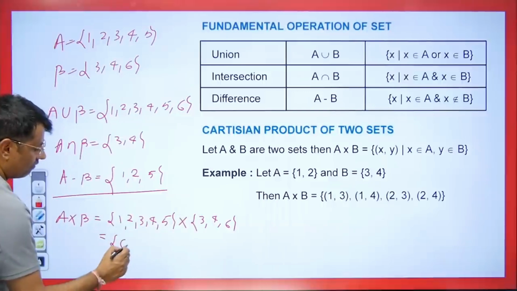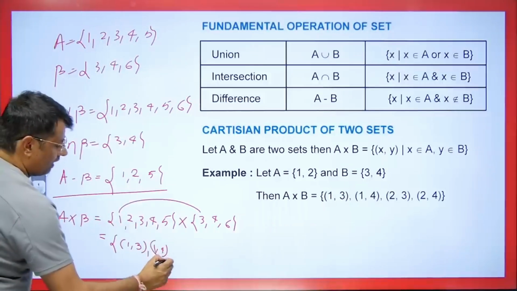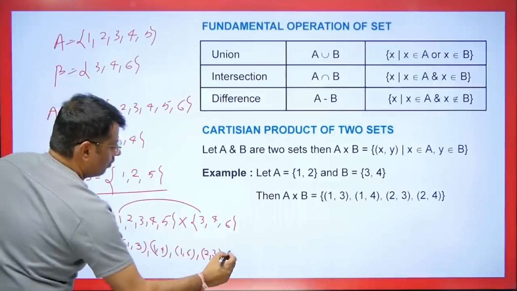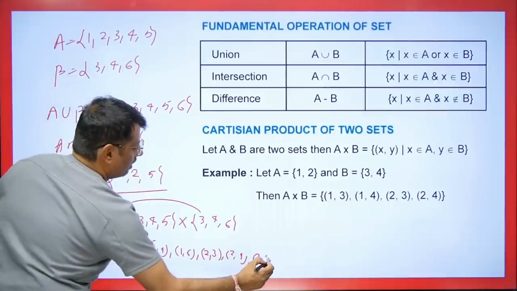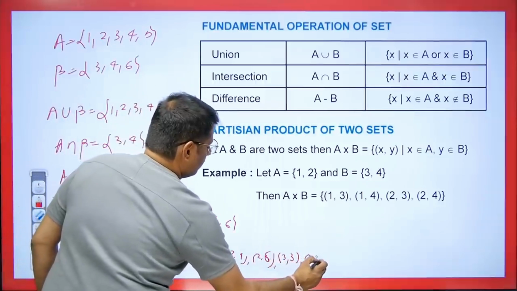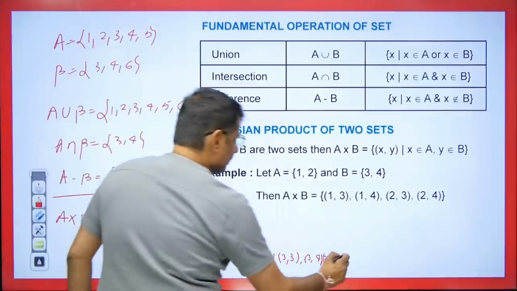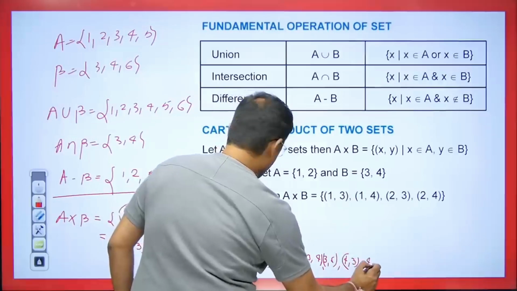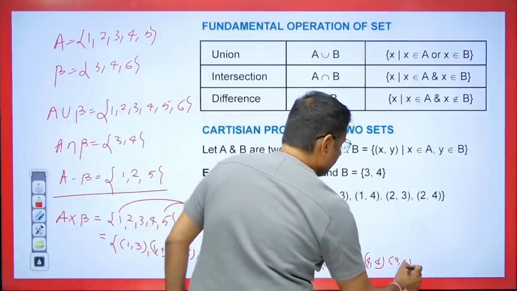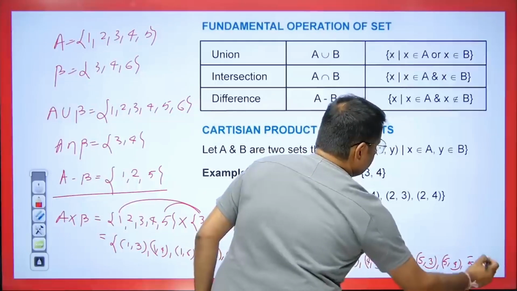The first element will go first, so this will come 1, 3, right? First will be 1, 3, then will come 1, 4, then will come 1, 6, then we have 2, right? What's here? 2, 3, 2, 4, 2, 6. Then 3, 3, 3, 4, 3, 6. This will come. Again we will have 4, 3, 4, 4, 4, 6 will come. We will talk about 5 in the same way, right? 5, 3, 5, 4 and 5, 6 will come. This is called a Cartesian product.